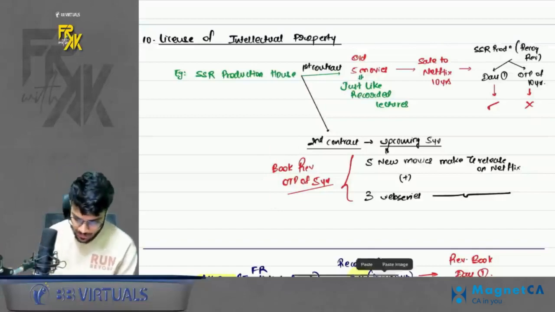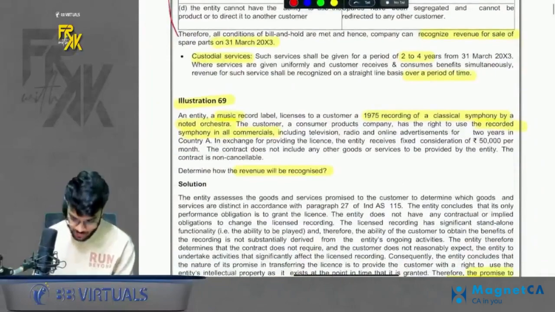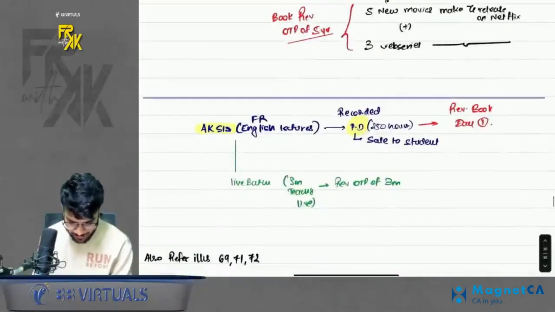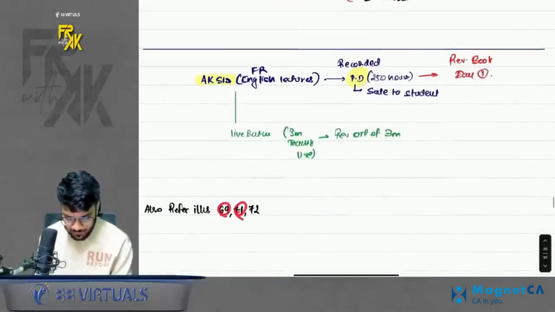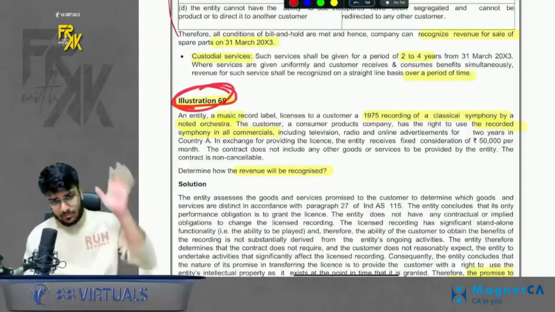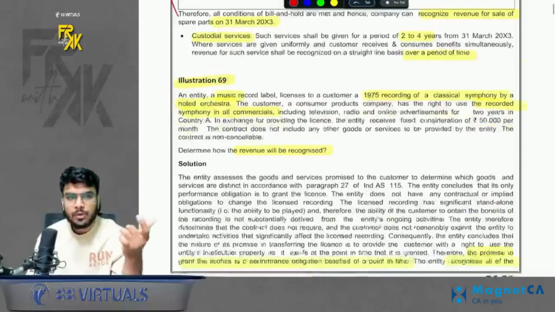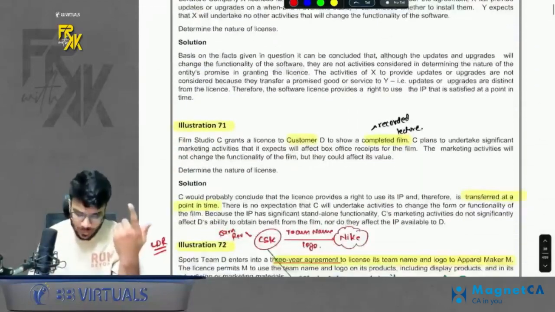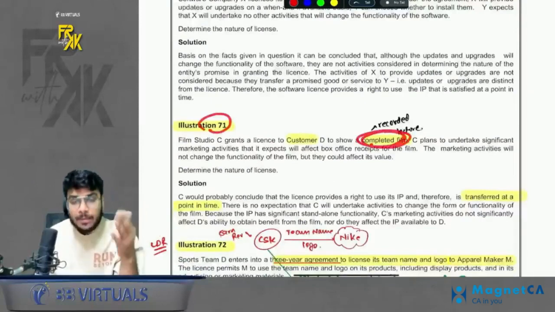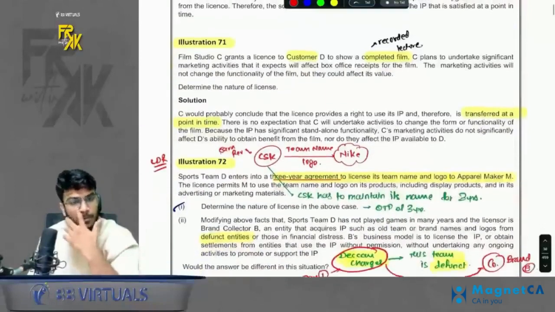So just remember this part. And to understand this better, we have a few questions. I have mentioned them also. You can refer to illustrations 69, 71, 72. I will just go through these once. In illustration number 69, we are selling some old recorded symphony songs. So it is like selling old movies. Book the revenue at a point in time, one shot. 71. We are selling a completed film, like recorded lectures. Book the revenue at a single point in time.